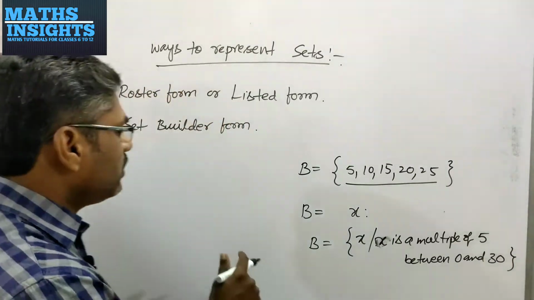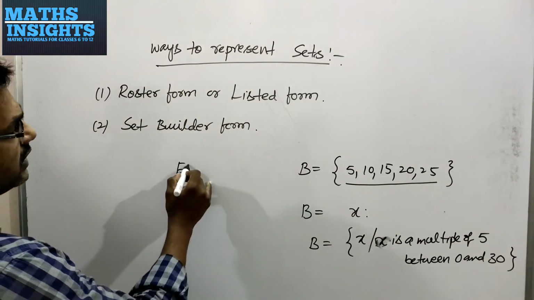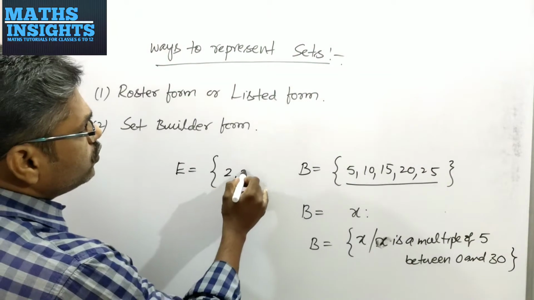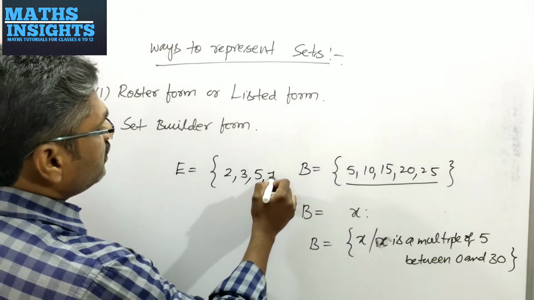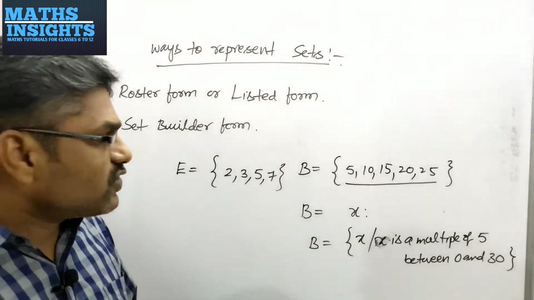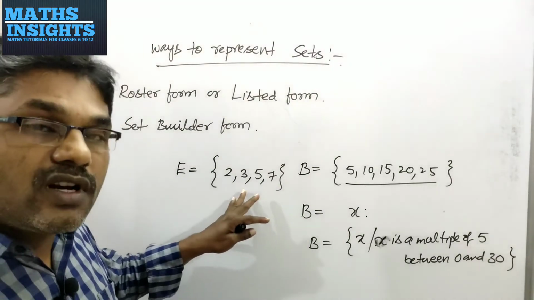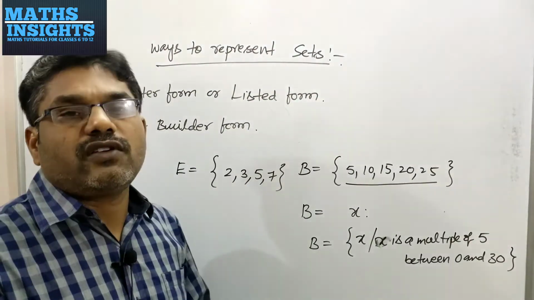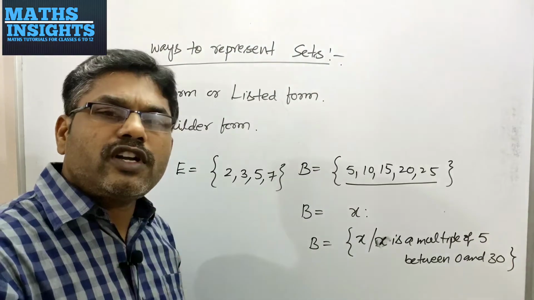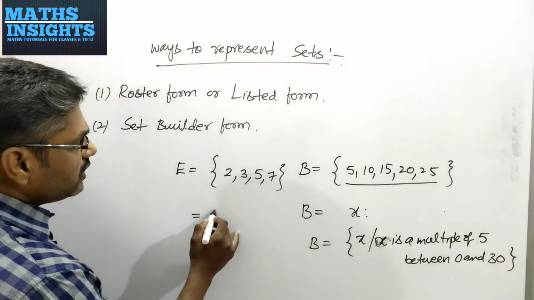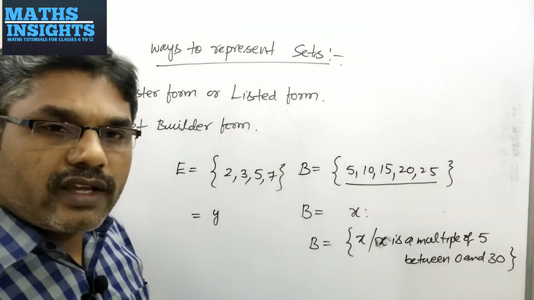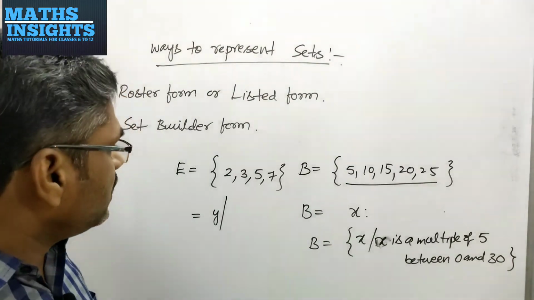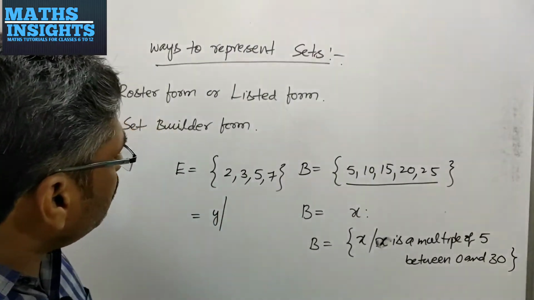I will take another example. Let us take a set called E, and it has the elements 2, 3, 5, 7. This is called list form or roster form. Now I want to write this set in set builder form. You have to give a common name to each element. So I am giving a common name, let it be Y, and I am writing slash, which you will read as such that, and you have to write the common property of all these elements.